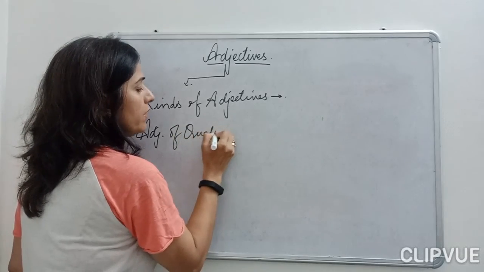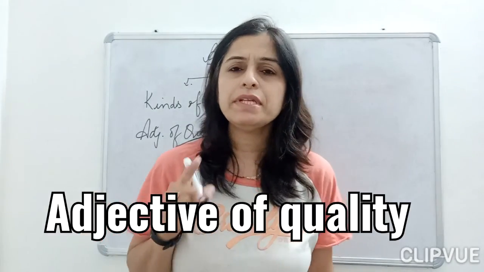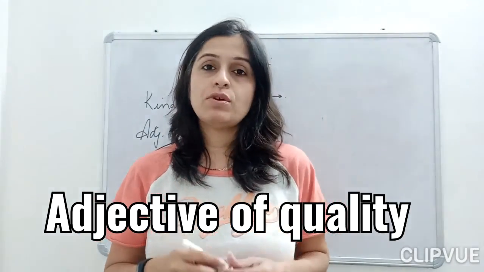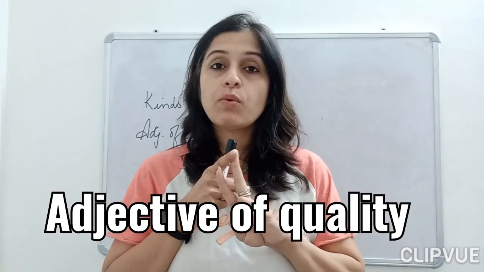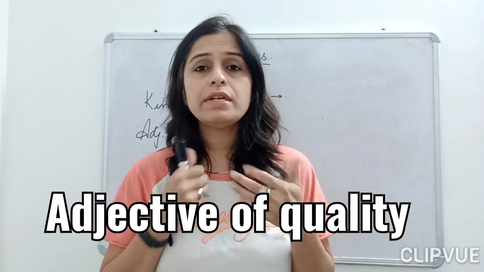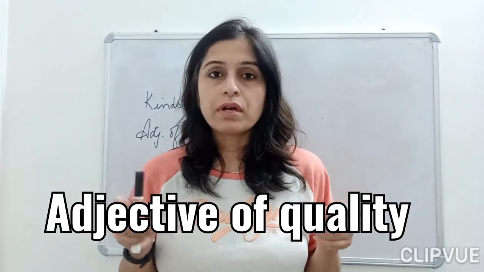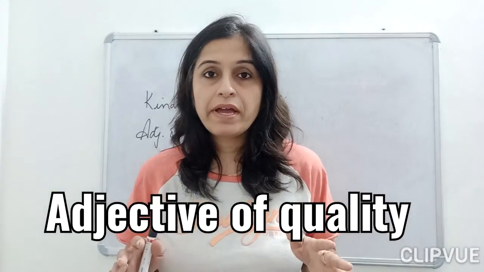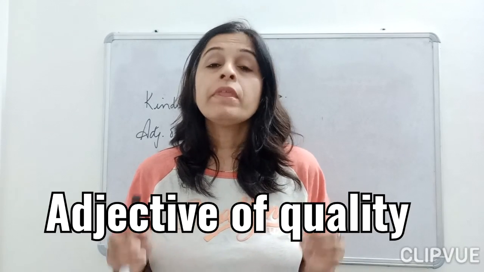quality. Now before starting, children, let me tell you why we need to study the different kinds of adjectives: quality, quantity, number, possession, demonstrative. Because this will help you to identify which kind we are talking about in a sentence.